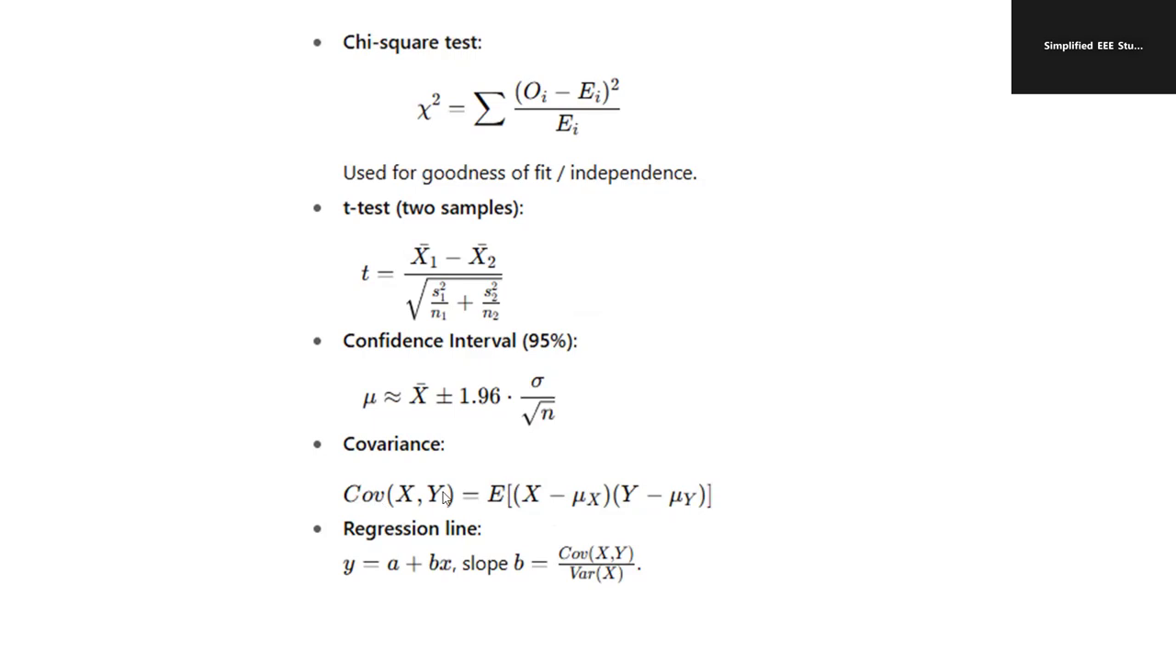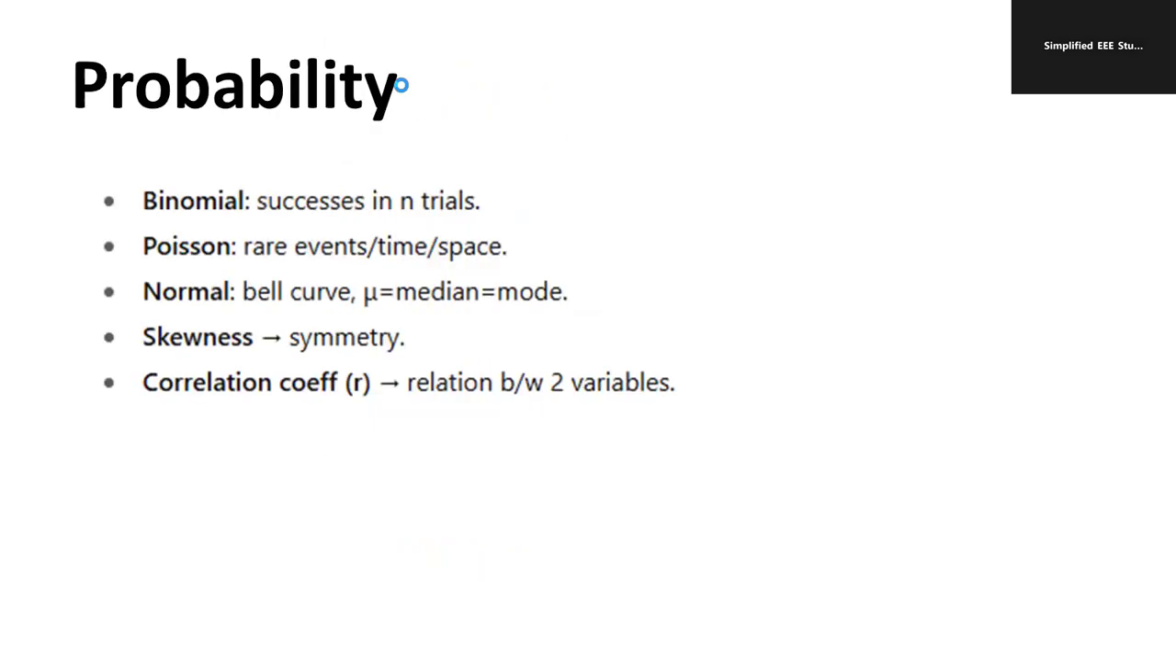Covariance equation, that is also most popular: covariance of x and y. The regression line equation you can also remember: covariance of xy divided by variance of x, that is called the regression line. Remember, all these equations will be really helpful for solving the tricky questions.